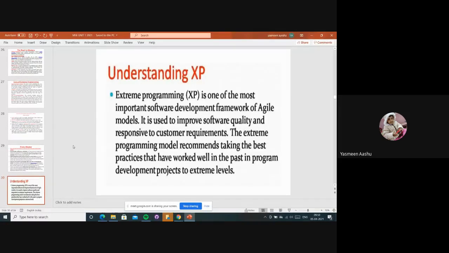So simply we can say that it improves the software quality and responds to the customer requirements, depending upon the customer's need. According to the time to market, we are improving the software quality. In extreme programming models, they keep some templates.